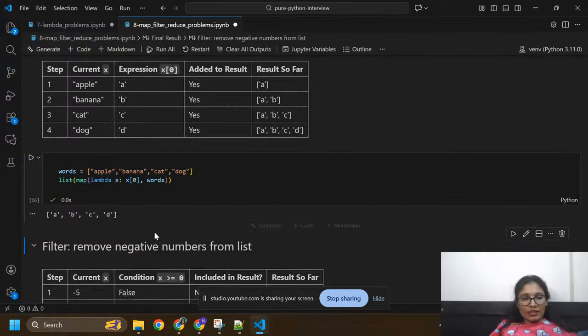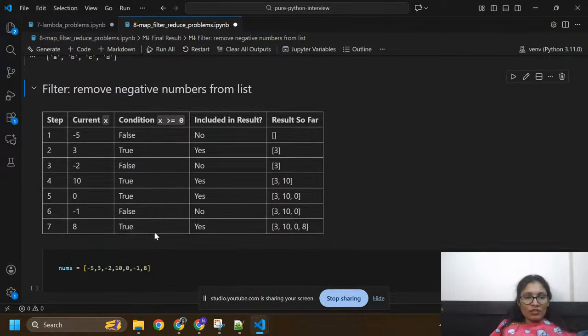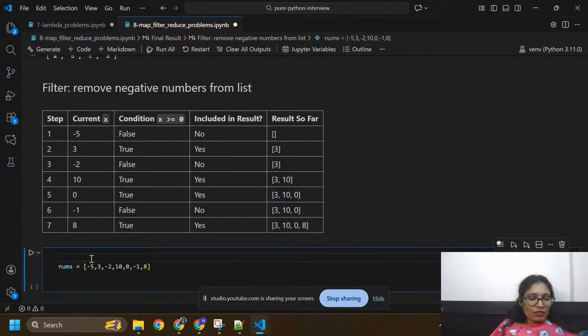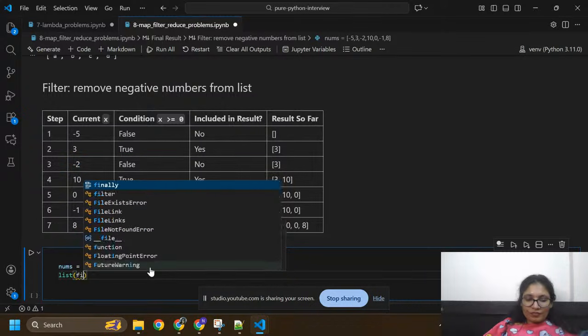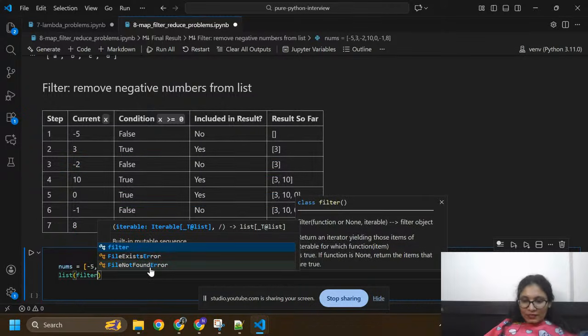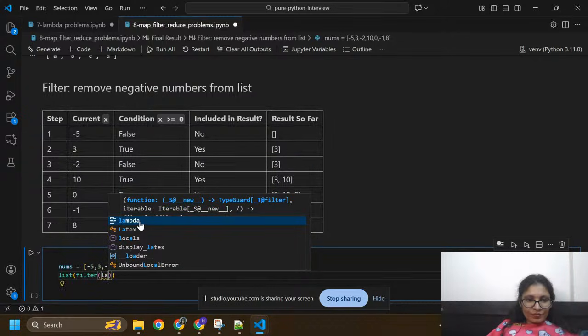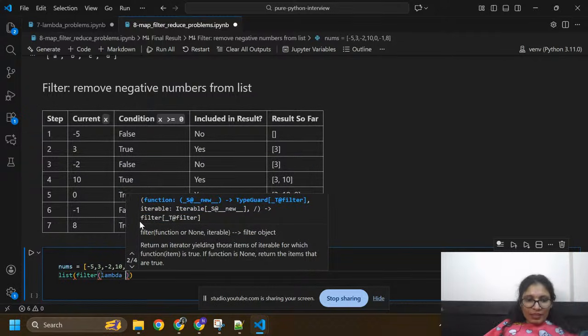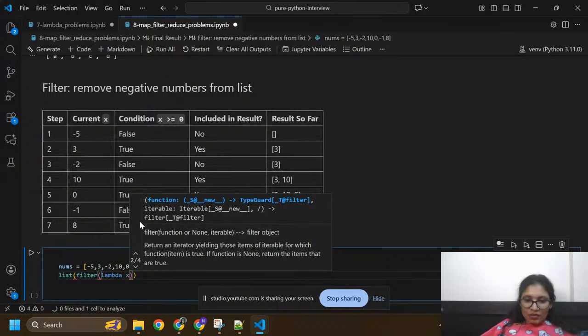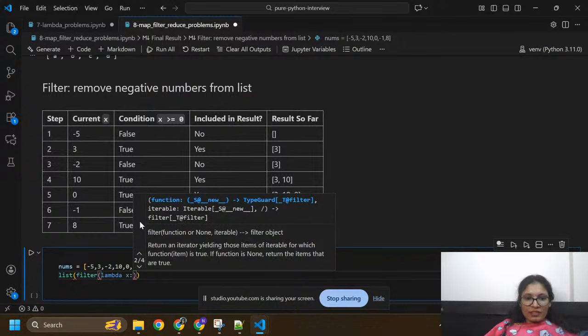Okay, now I'm going to move to another question. Remove negative numbers from the list. So we have lots of negative numbers. These are the numbers. I'm going to use list, inside this I have filter, and I'm going to use lambda here, and I'm writing one condition, that is x colon x is greater than 0.